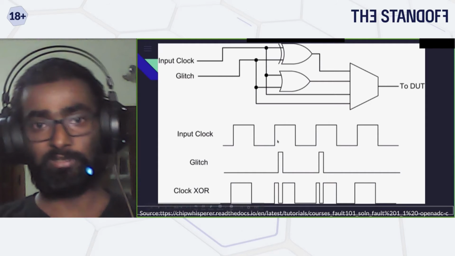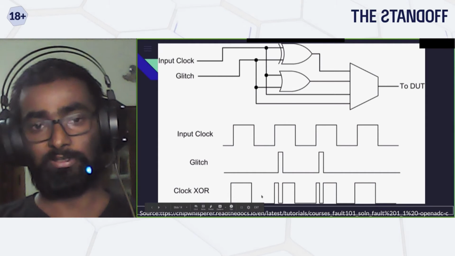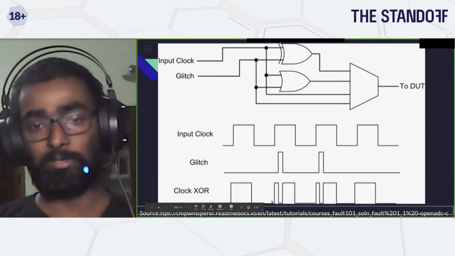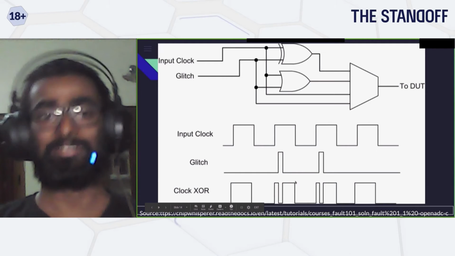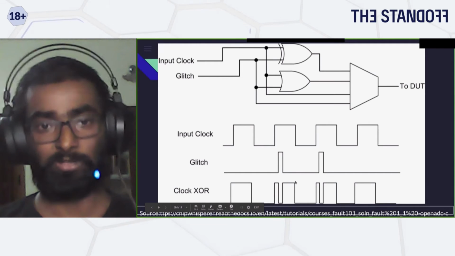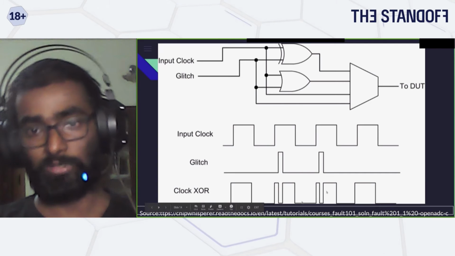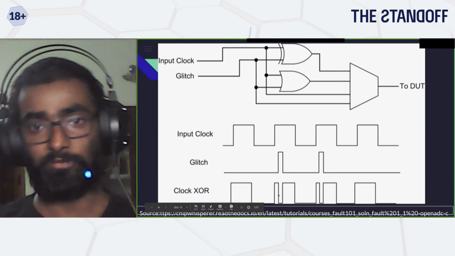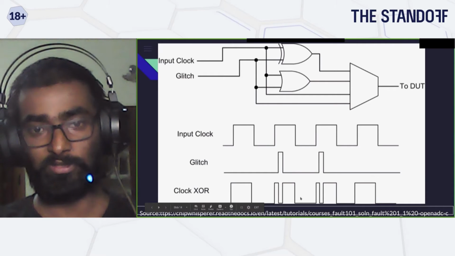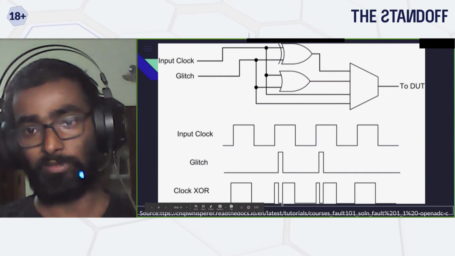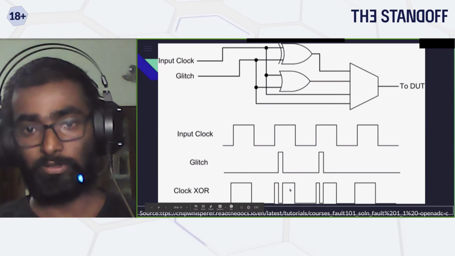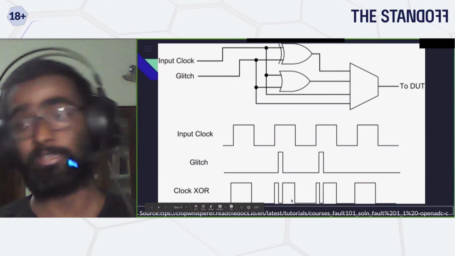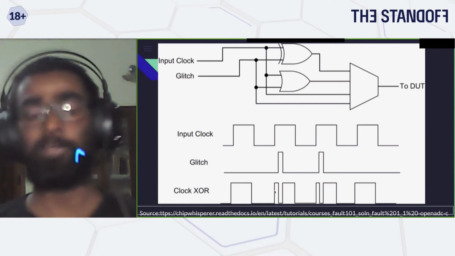A glitch is basically, for example, this is my first instruction: take some value, put it in my stack, and then compare it with another scratch pad memory. Check, maybe this is your jump not zero or jump zero, which checks, as a very basic example, the password. You have a CMP or something, and then these instructions go into check individually. So if you inject a fault, you can see this clock signal is not proper because this line has been pulled down. Here also it's being pulled down, which means there is a high possibility that whatever is going to execute on these 2 clock signals is going to be skipped. So in this case, you can actually skip multiple instructions.